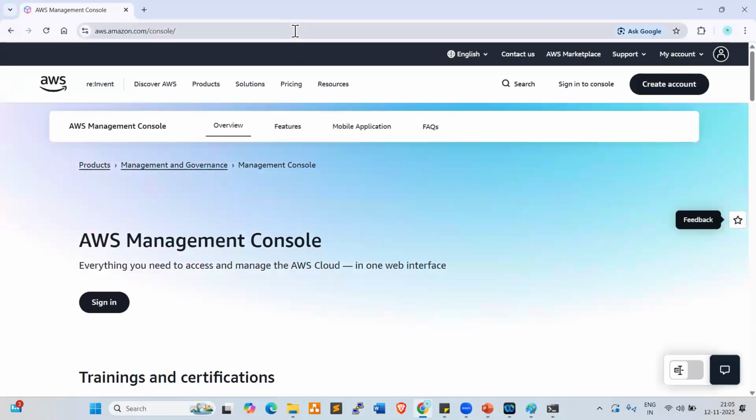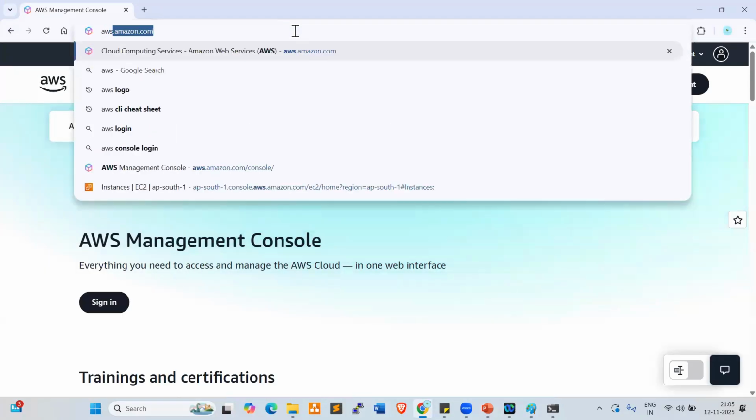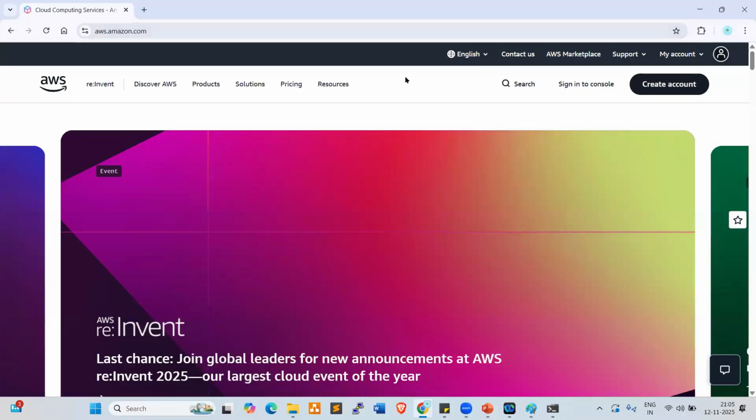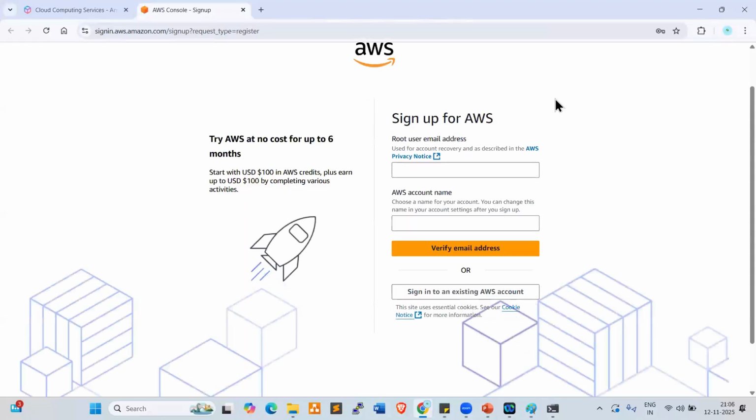If you want to create an AWS account, aws.amazon.com is the URL. Click on create account. Now look at this, everyone. Here it is asking for the root user email address and account name.